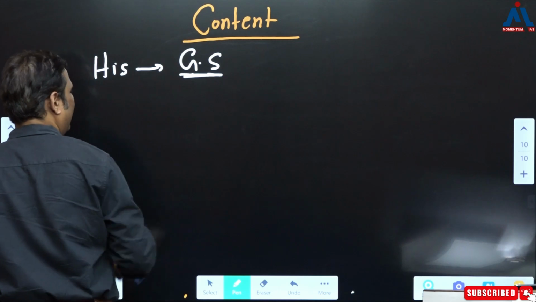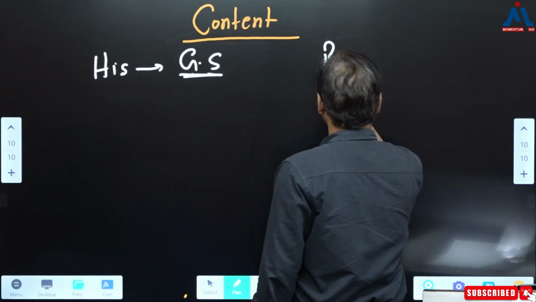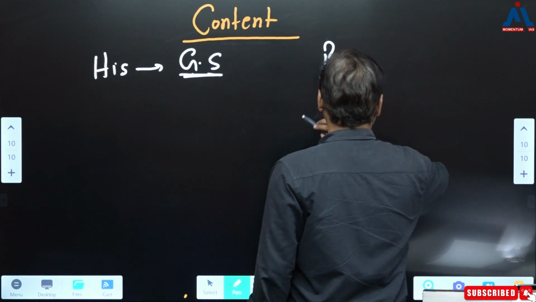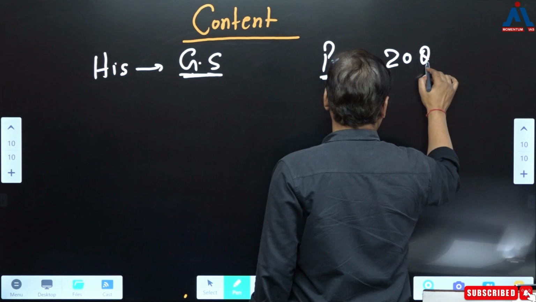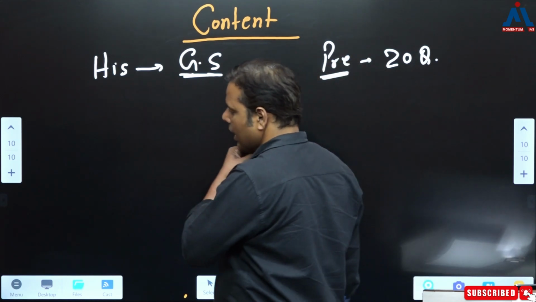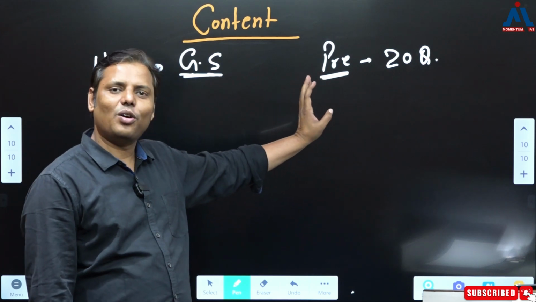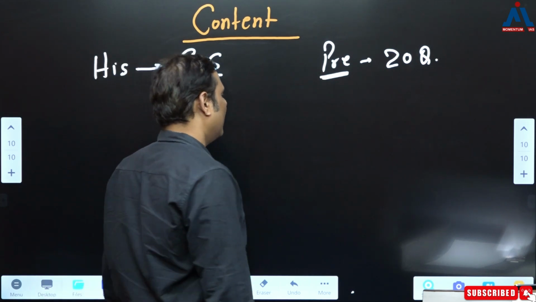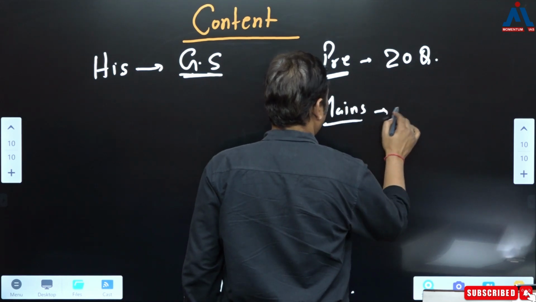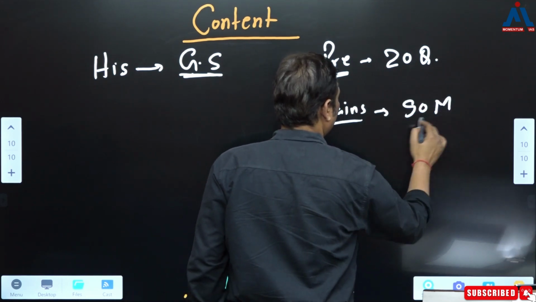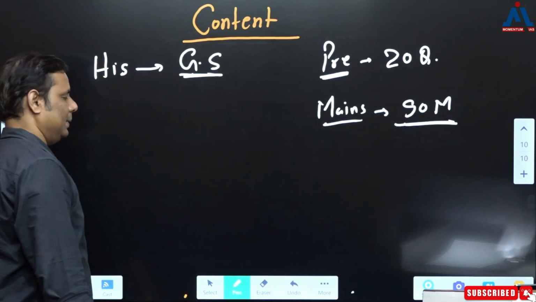because as you all know, it is very important in all the areas, in the pre-examination. And in the pre-examination, on an average, 20 questions are being asked, that becomes 40 marks. So I'm not saying if you have read history optional, you are going to get all the 20 questions correct, right? Of course not. And then when it comes to mains, roughly around 90 marks. So this is the distribution of history directly in the pre and mains.